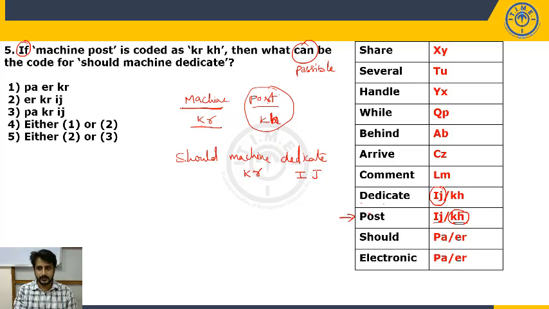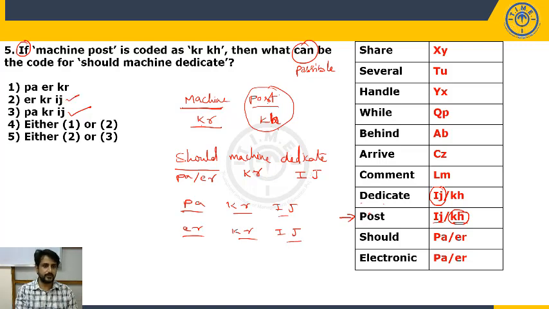Now what is the remaining term? Should. The code for should we still cannot identify. It could be PA or ER. So what will be my answer? PA, KR, IJ, or ER, KR, IJ. Look at the choices. PA, KR, IJ is in choice 3. ER, KR, IJ is in choice 2. So what is my answer? Either 2 or 3. So choice 5.